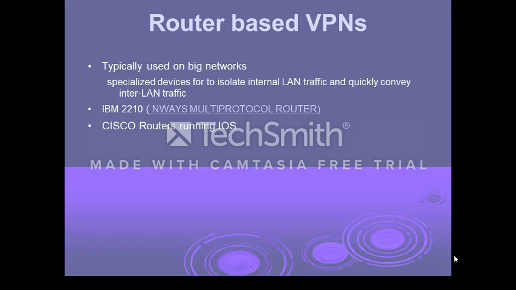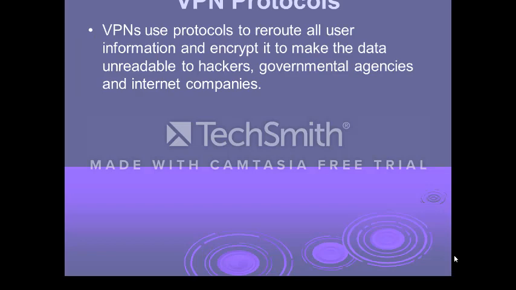Router-based VPNs are common, where almost all Cisco routers running Cisco IOS, along with IBM 2210, which is the multi-protocol router, and above versions of IBM also allow the VPN implementation. So when you look at virtual private network implementation, it relies on different protocols that support this activity.